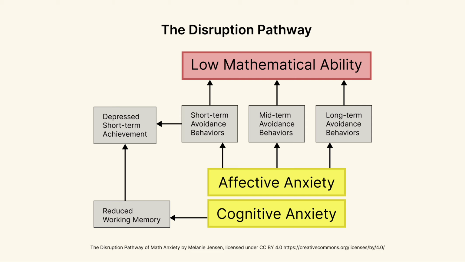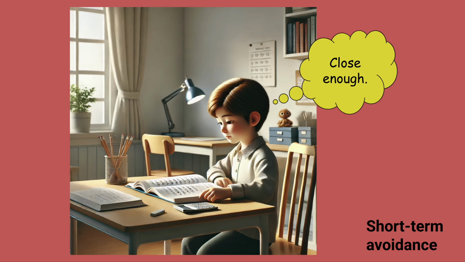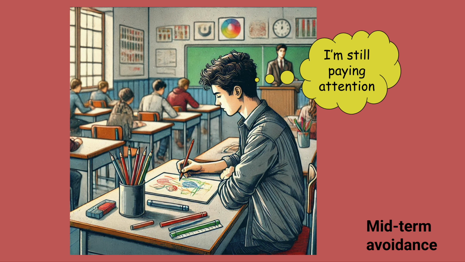First, we'll talk about avoidance behaviors. Students with high math anxiety hurry through math tasks, but that causes very low accuracy and less learning is taking place. This is an example of short-term avoidance. Students with high math anxiety also have a hard time paying attention in math class. This is an example of a midterm avoidance behavior. Since they're not paying attention, they're learning less, and this leads to reduced math performance.